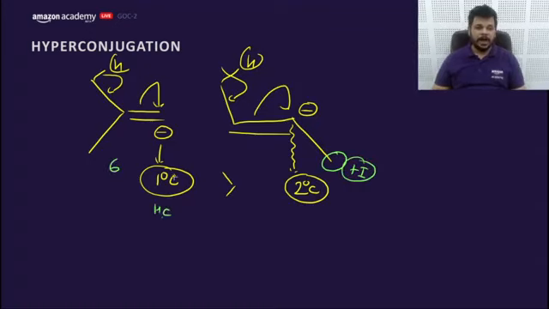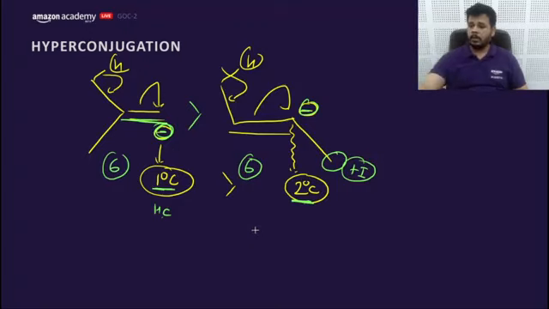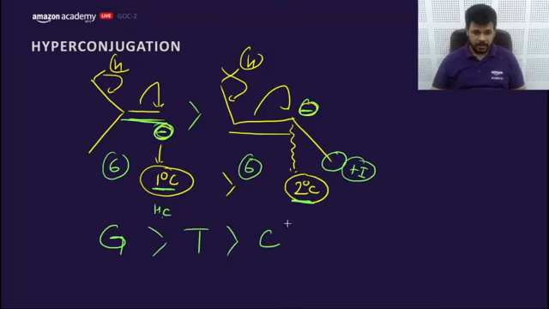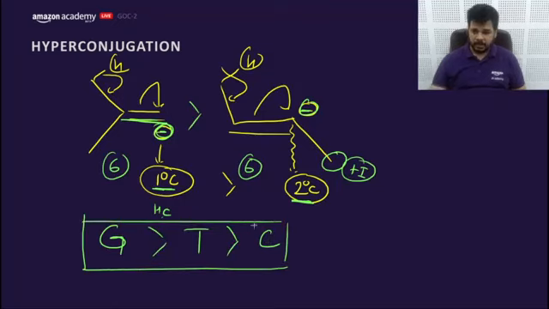So when alpha H is same, we can say it has relatively better hyperconjugation because it creates negative charge on primary carbon, whereas this creates negative charge on the secondary carbon. Getting my point? Is it clear? So in case of geminal alkene, trans alkene and cis alkene, you will answer like this if alpha H is same. Getting my point?